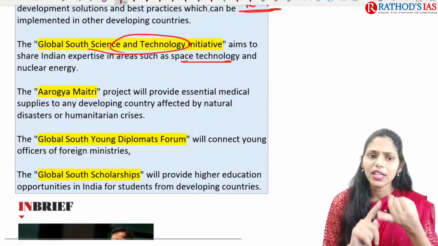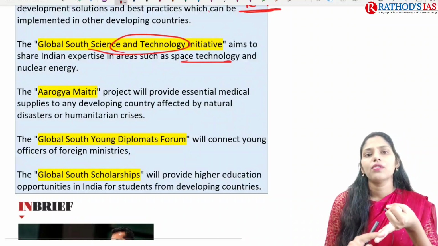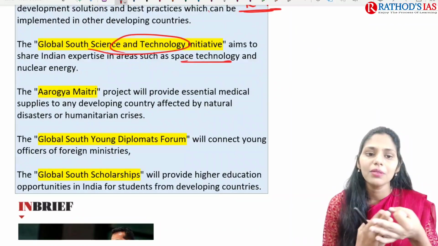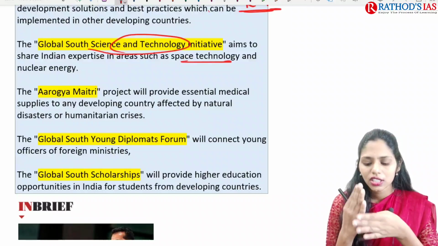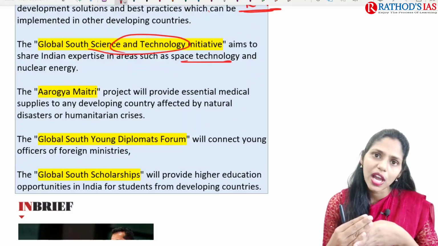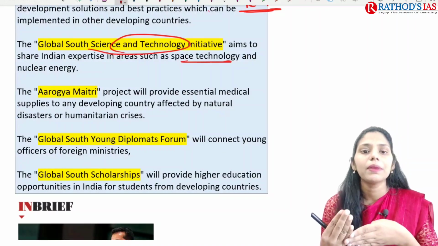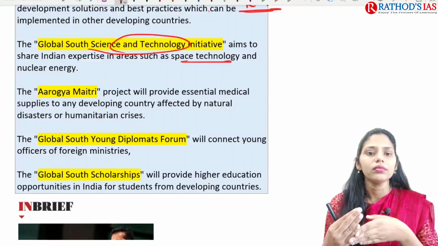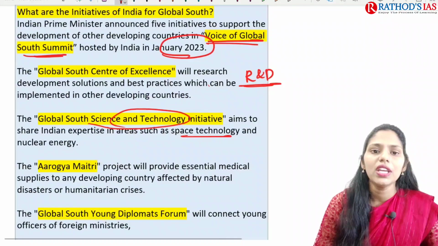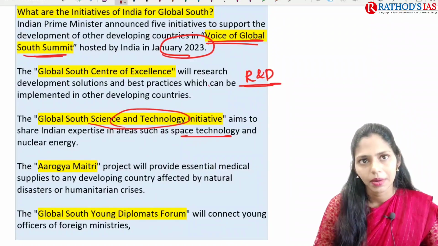So education is important, health is important, and we need to connect with other countries. Here there is a need for foreign ministries, and space is going to be the future era, that is the new space era that we are going to have. There also the Global South can play an important role. Okay, so in all these areas we came up with 5 initiatives.